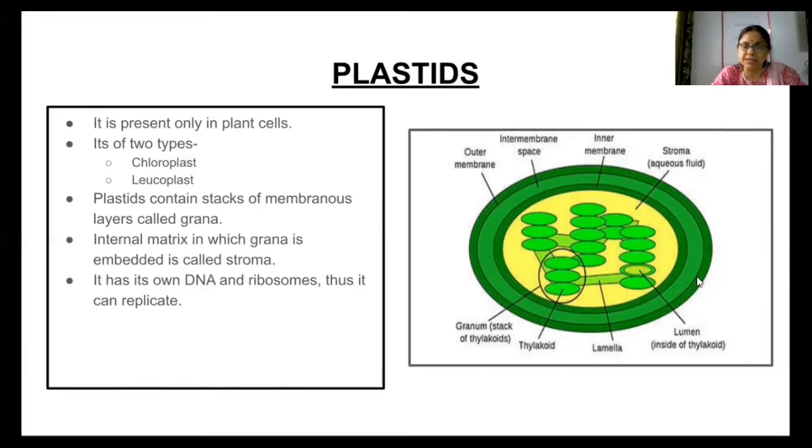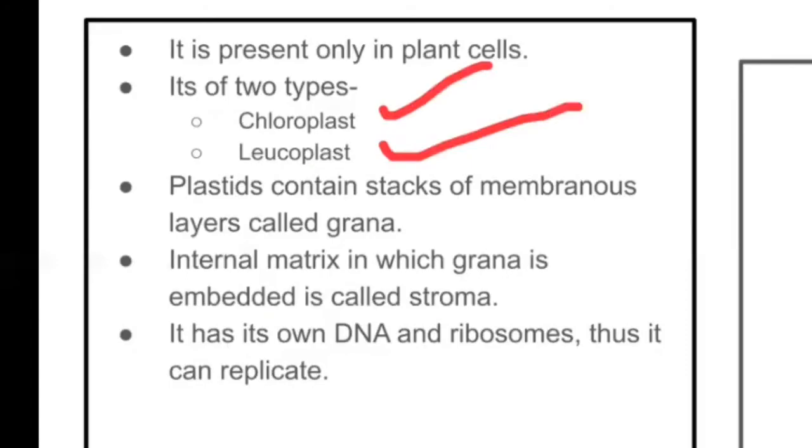Now these plastids, they are of two kinds. One is chloroplast and the other is leucoplast. Chloroplast, which is green in color and it contains chlorophyll in it. Leucoplast, which is colorless and it stores food in it. Chloroplast helps in photosynthesis. Leucoplast stores food in it.